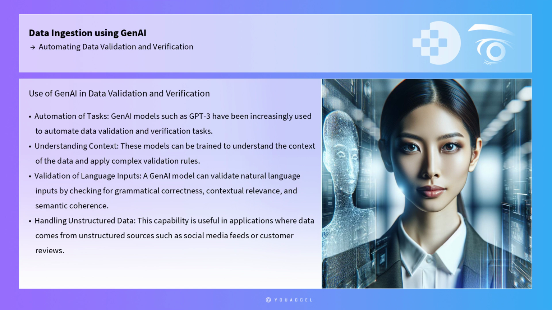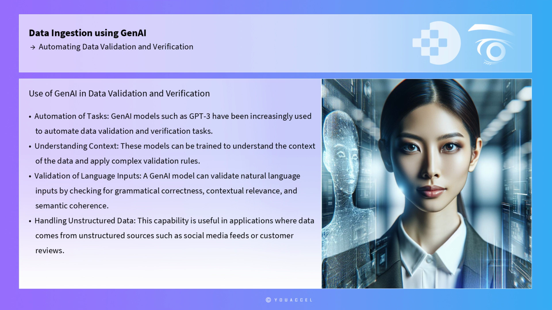In recent years, GenAI models such as GPT-3 have been increasingly used to automate data validation and verification tasks. These models can be trained to understand the context of the data and apply complex validation rules that are difficult to encode using traditional programming methods. For example, a GenAI model can be trained to validate natural language inputs by checking for grammatical correctness, contextual relevance, and semantic coherence.